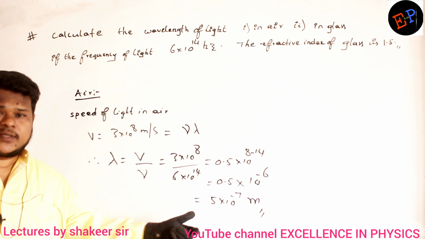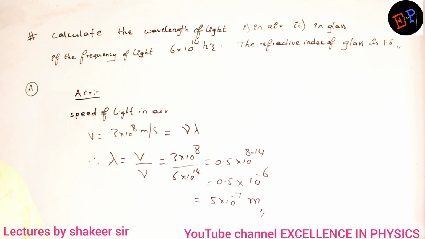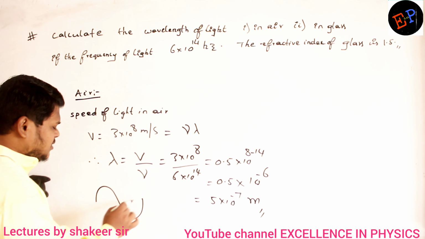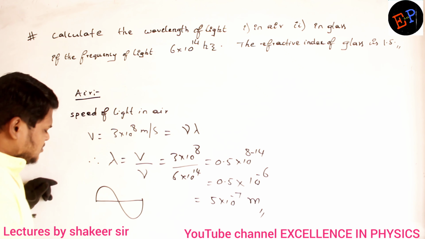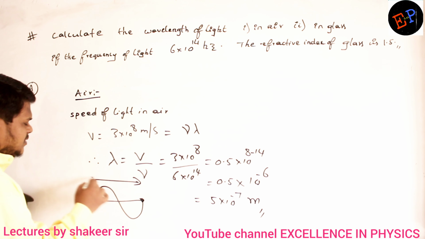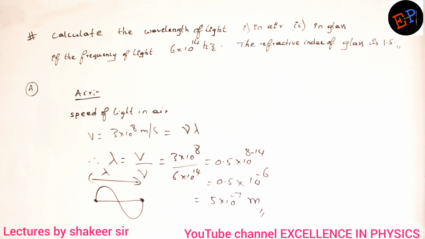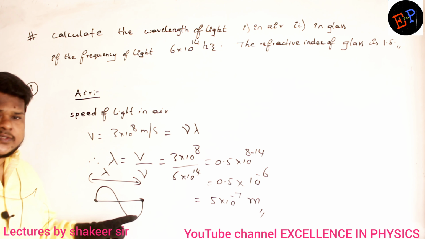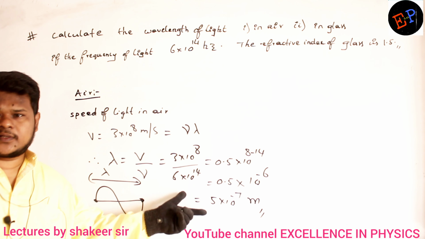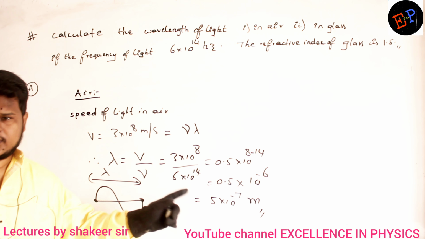When light is traveling in air, then this is the wavelength. Wavelength means what? Light is traveling in the form of electromagnetic waves. The distance between this point and this point, this total distance, we call the wavelength of the light. So when light is present in air, it has a wavelength of 5 into 10 power minus 7 meters. Are you able to understand?